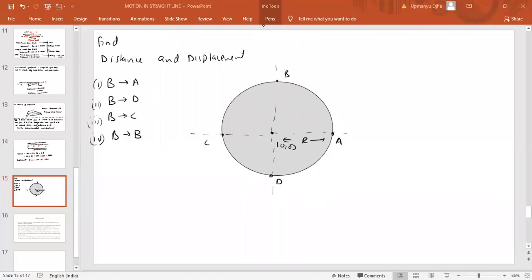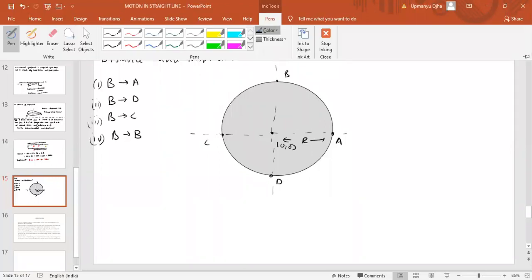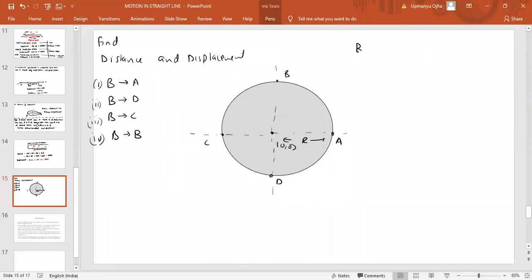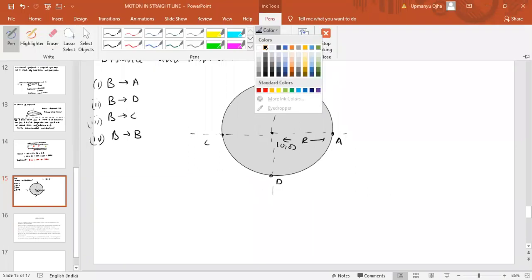Now you tell me what is the path length we are covering when you take B to A. Path length is the length along the perimeter of the circle. What is the perimeter of this 1/4 of the circle? That is pi r by 2.